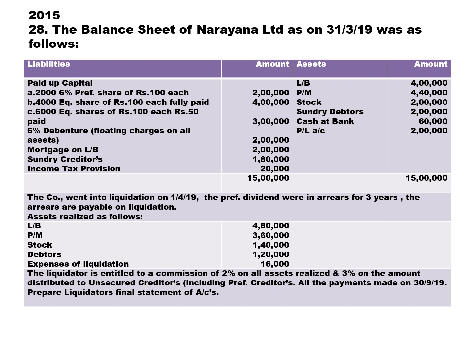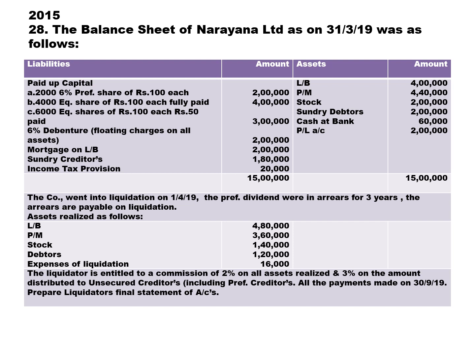Then we have 6% debenture with floating charges on all assets, 2 lakh. Mortgage on land and building, 2 lakh, it's called secured creditors. Then we have sundry creditors 1,80,000. Then we have income tax provision 20,000. Then assets: we have land and building, plant and machine, stock, debtor, cash at bank, and P&L account. P&L account given on the asset side is treated as a loss.